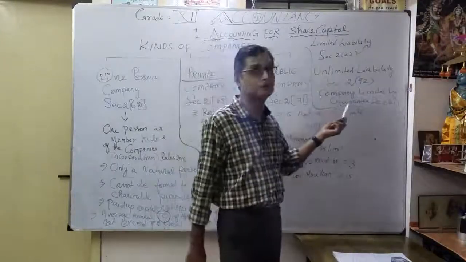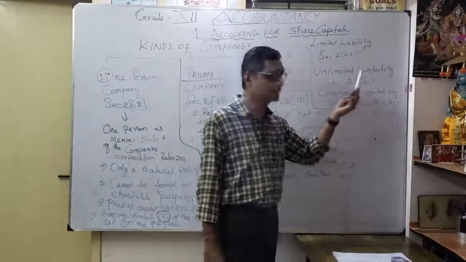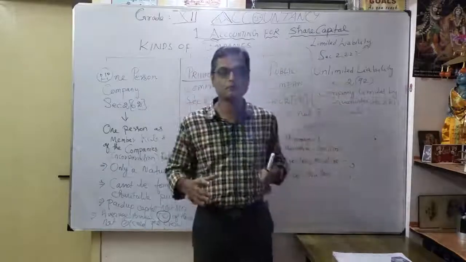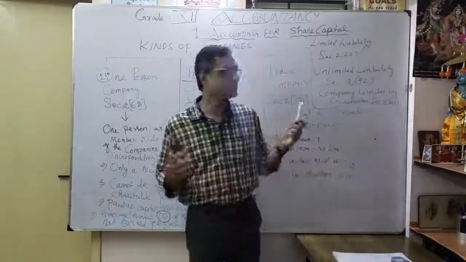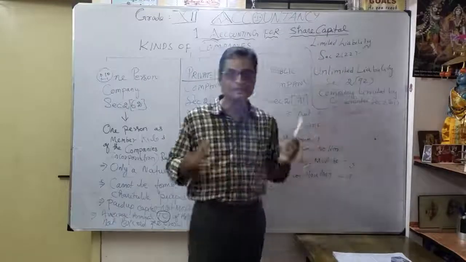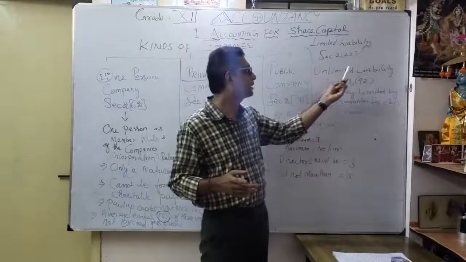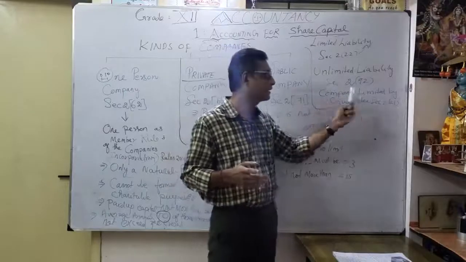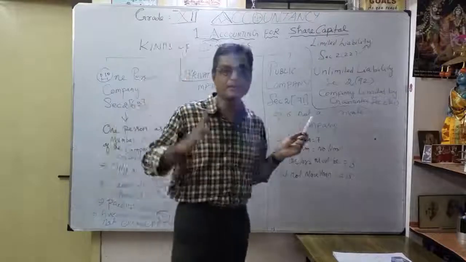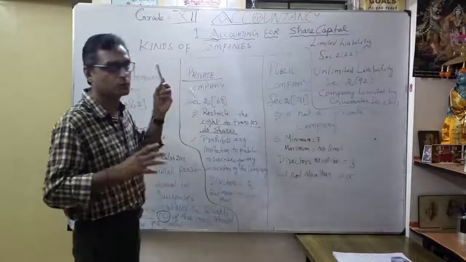The third one is very important: company limited by guarantee, section 2, subsection 21. A company limited by guarantee means the members can pay only some guaranteed portion. That's why it differs somewhat from unlimited liability. They have given some guarantee. So liability can be classified into limited liability, unlimited liability, and company limited by guarantee. Then what are the 3 types of company? One person company, private company, public company. These are under the heading of kinds of companies. That should be kept in your mind.